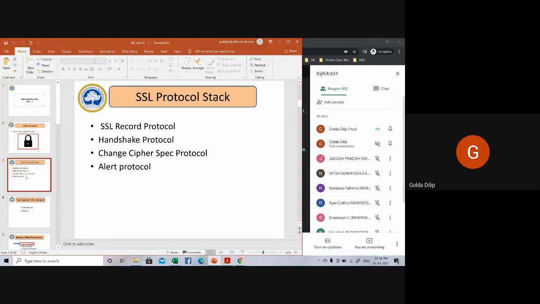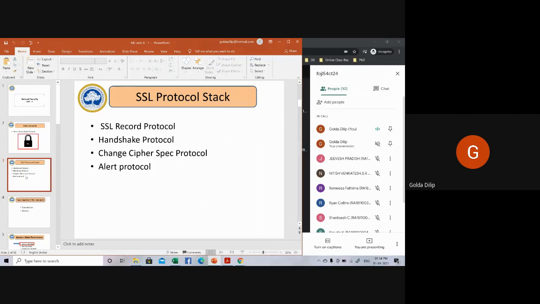You can see here the components of your SSL protocol stack. This is designed to make use of TCP to provide reliable end-to-end service.